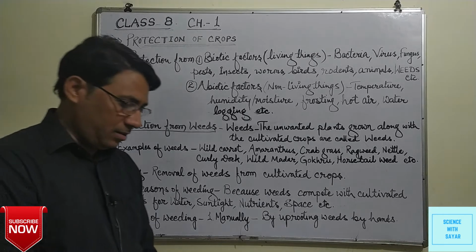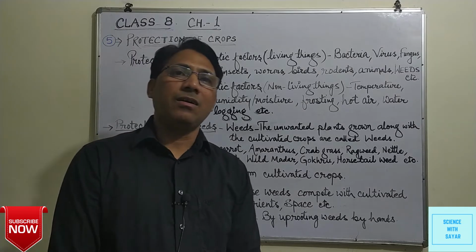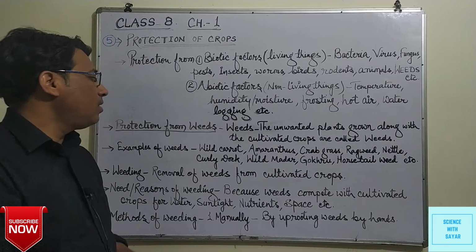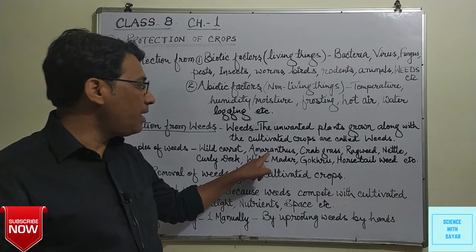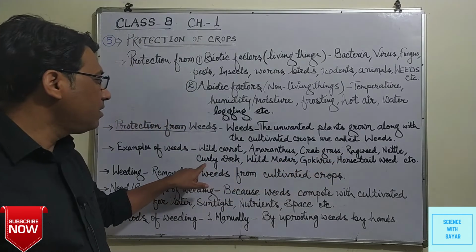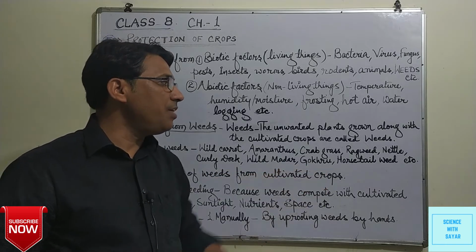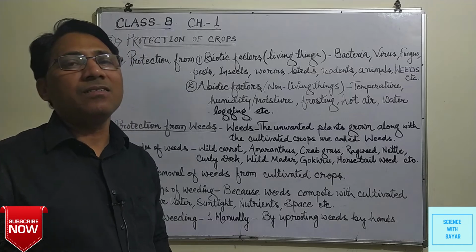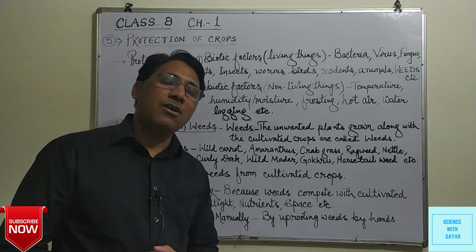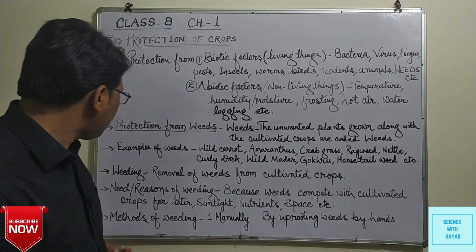Examples of weeds, some specific types of common plants or grasses, etc. grown along with the cultivated crops. Those are wild carrot, amaranthus, crabgrass, ragweed, nettle, curly dock, wild madar, gokhru, horsetail weed, etc. These are some common examples of the weeds which generally grow along with the cultivated crops in the fields or farms.